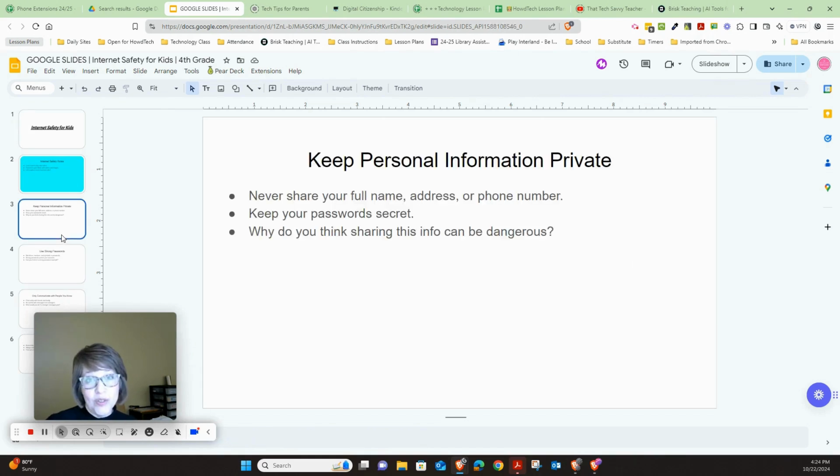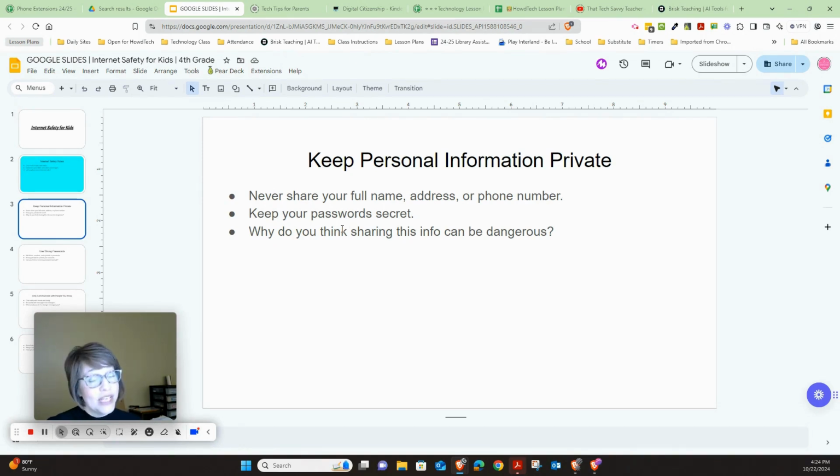The other thing I want you to do is add an image to every single slide. Now the image needs to match the content of the slide. So this is not about dogs, this is about internet safety. Everything needs to be relating to what the slide is. You can go to this one, like keep personal information private. Maybe you're going to look for the word password.